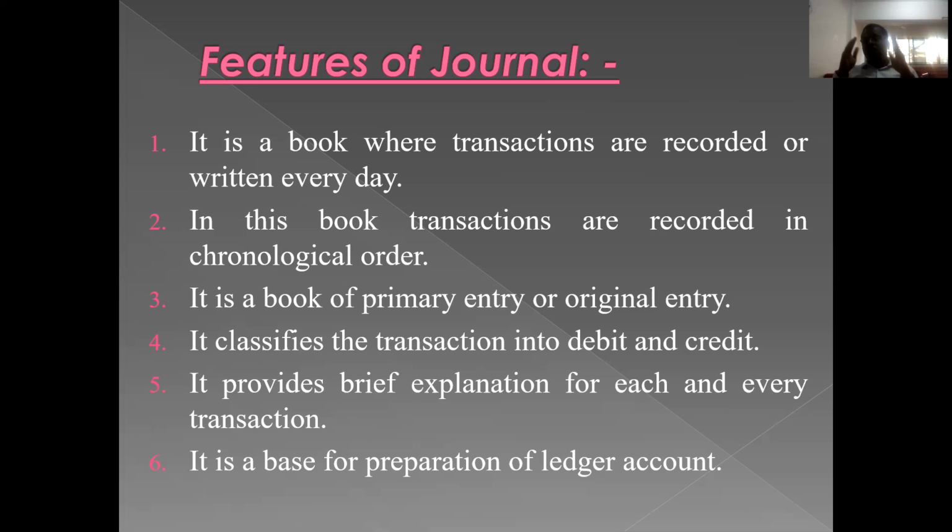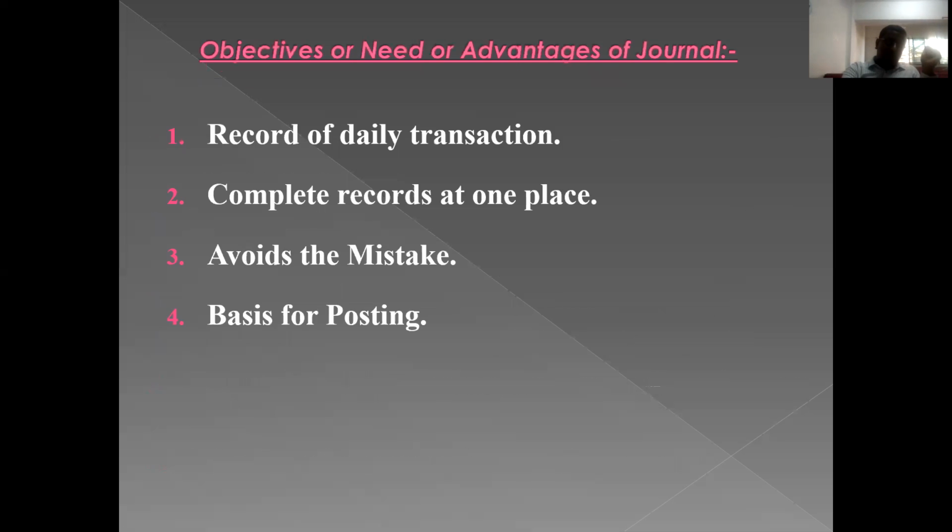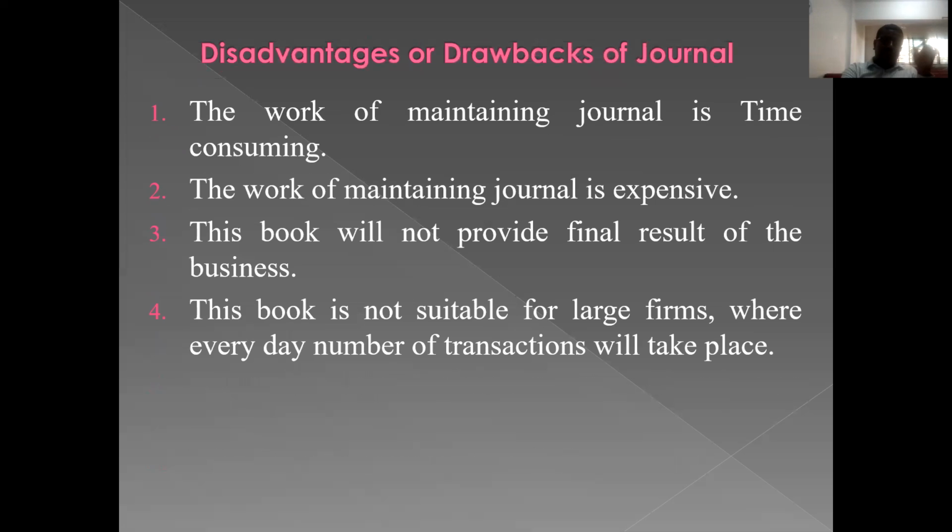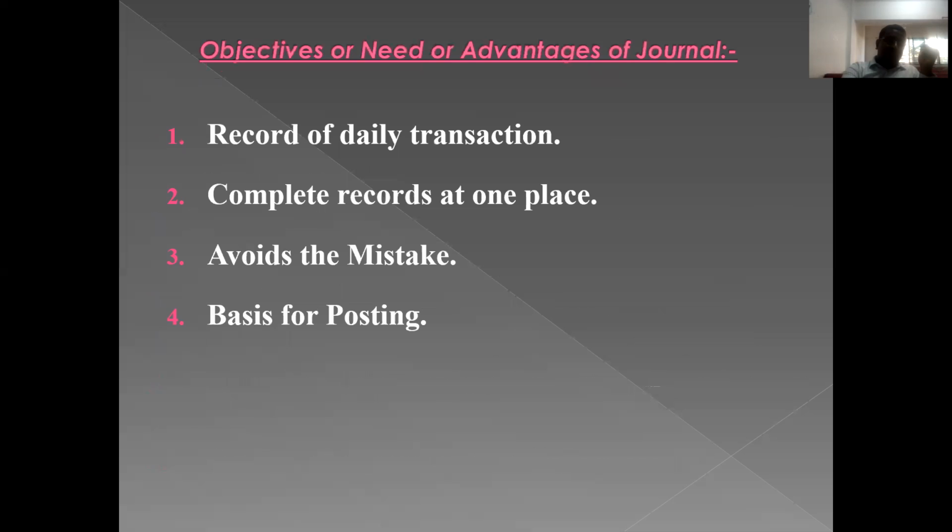In the format I was telling you, in the particulars column, in the first line we should write the name of the account debited, and in the second line the name of the account credited. That is how journal classifies the transactions into debit and credit. Then in narration it gives a brief explanation about each business transaction, and it becomes the base for preparation of ledger. So these are some of the important features of journal. Later, there are certain advantages and disadvantages of journal, which they may ask for 2 marks, like state any two advantages or any two drawbacks of journal, or for 5 marks, like explain the advantages and disadvantages of journal.